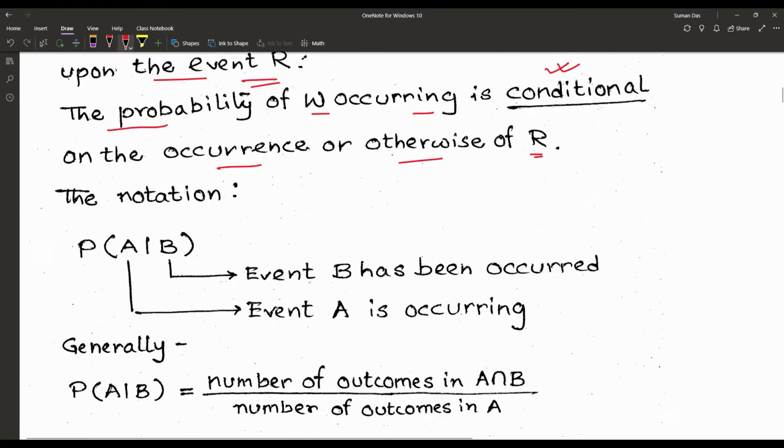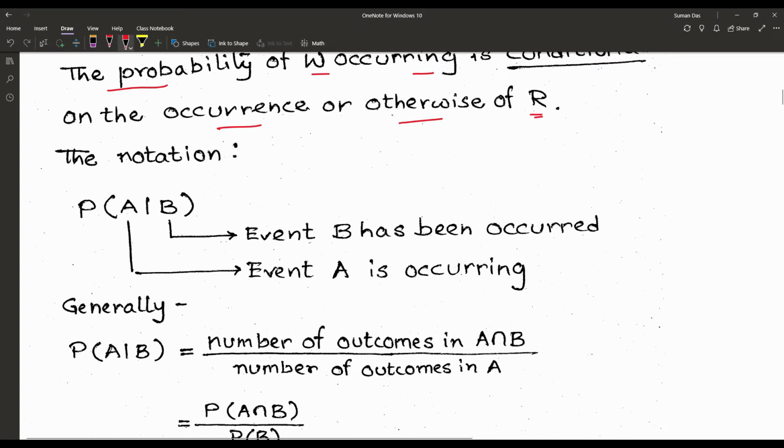So that type of probability, when the events are dependent on another one and we have to find the probability, is the conditional probability, because a condition is there. According to the notation, suppose there are 2 events A and B and it is written in the way P(A by B).